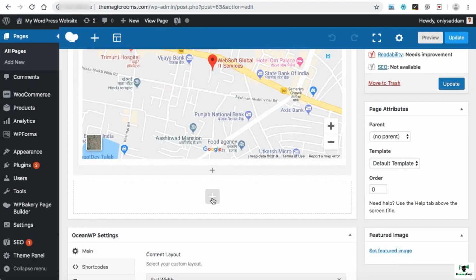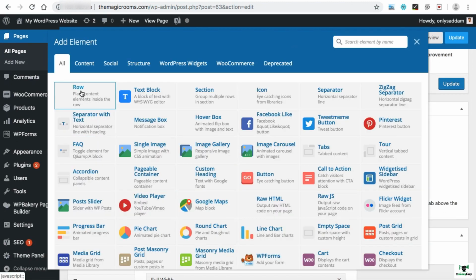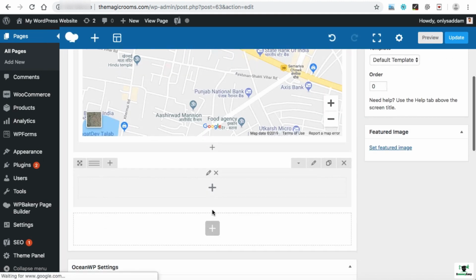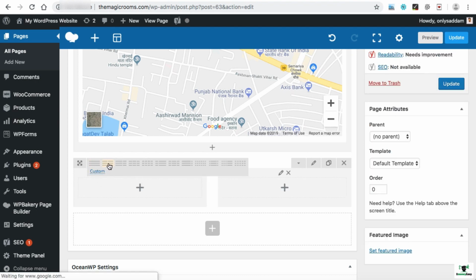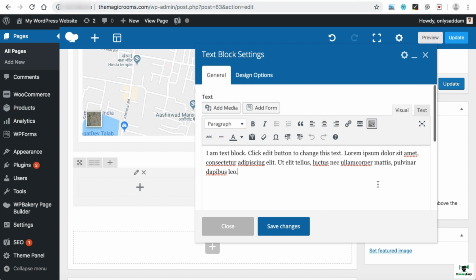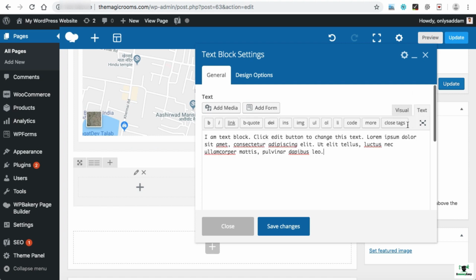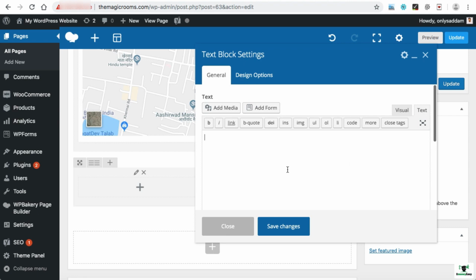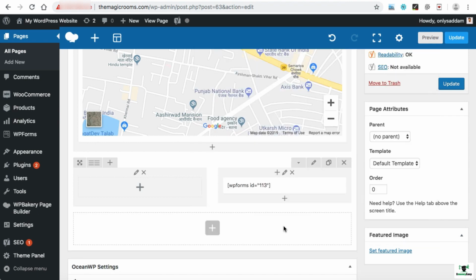Now click on this plus and we'll be adding one more row. So here the row is, just click on it. Now we need this row to be divided into two columns. So hover on it and here we can see the second option is 1 by 2 plus 1 by 2. In this way you can divide the row into columns. Now click on this plus and here we have text block. Just click on it. Now go to this text tab, delete all this stuff and paste that shortcode. That's it, and save changes. So that's all you had to do to display the contact form in this specified area on the front end.